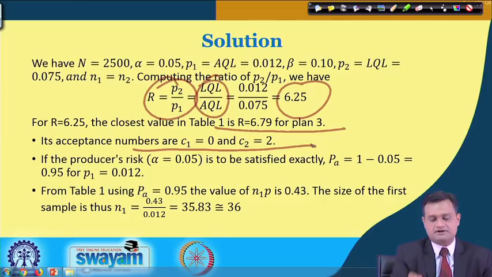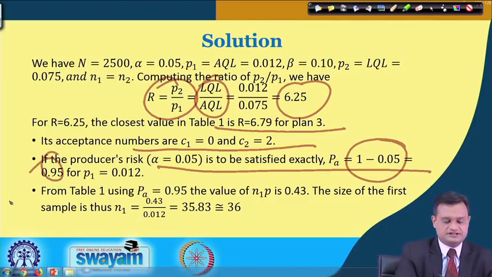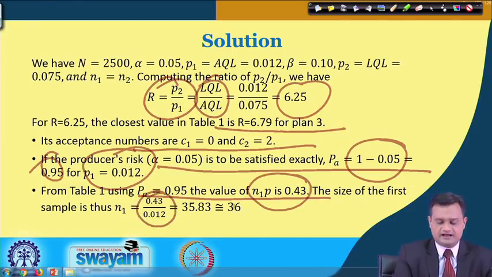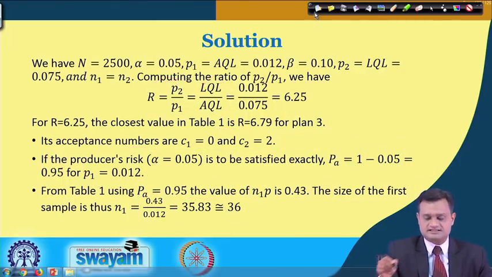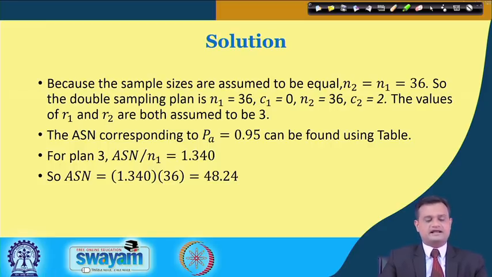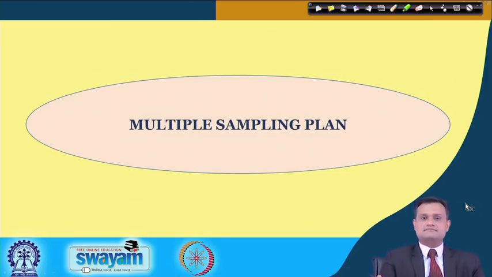So the acceptance number C1 is equal to 0, C2 is equal to 2, and for alpha equal to 0.05 you have PA equal to 1 minus 0.05, that is 95%, and for P1 0.012. With these particular values, N1P is 0.43, and you can figure out the sample size of the first sample in my double sampling plan. This is the solution. You can find ASN also, because the ASN by N1 ratio is given in the Grubbs table, and this is how you can design the double sampling plan.